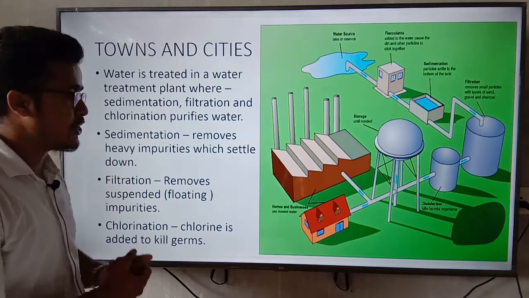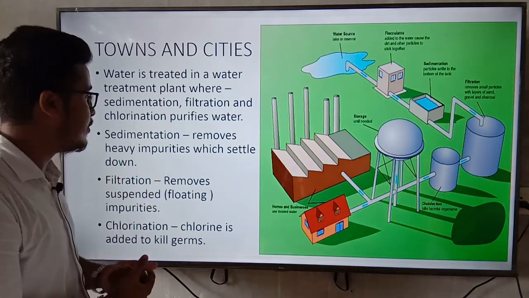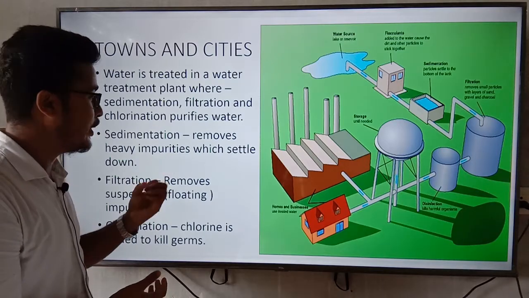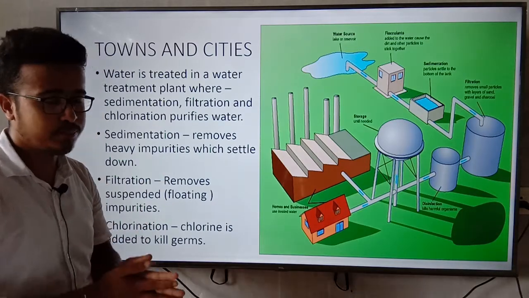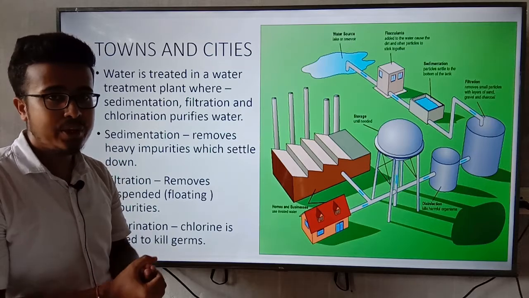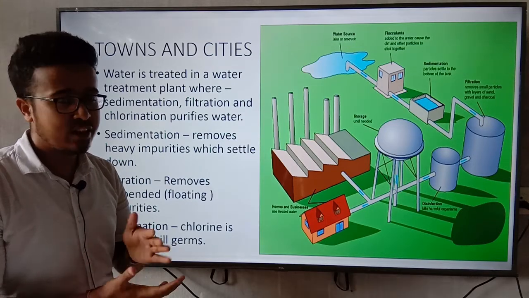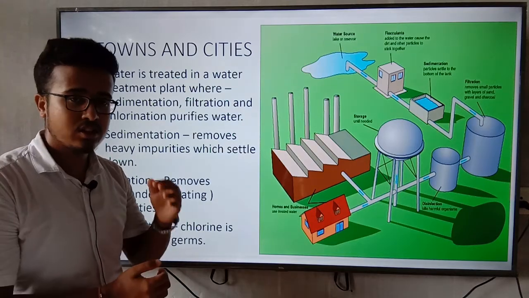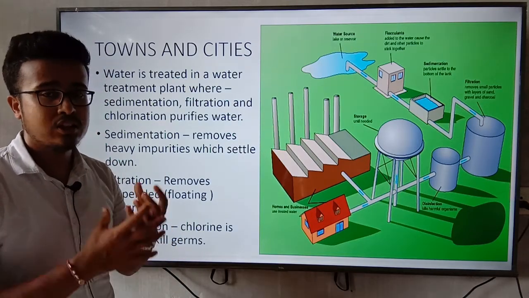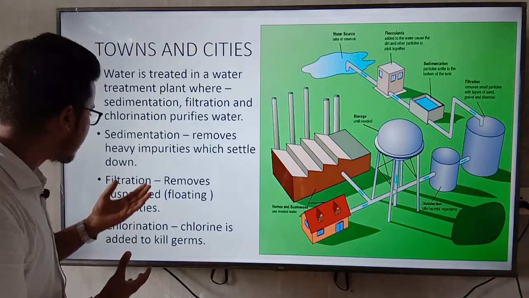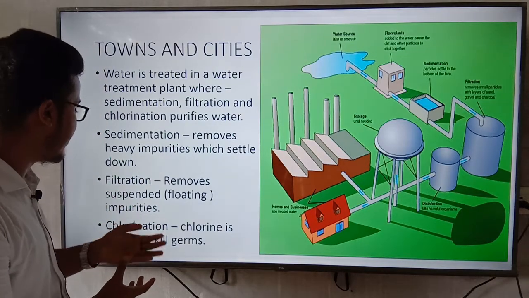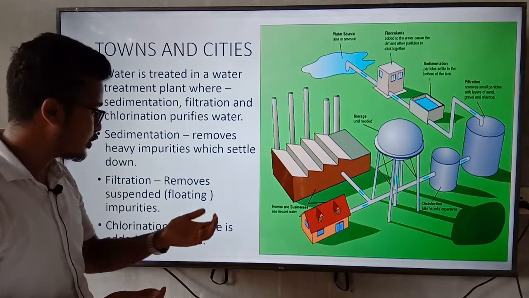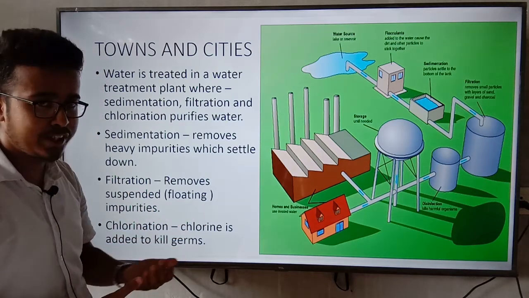Sedimentation means removing heavy impurities which settle down. In the sedimentation process the impurities settle down, and the water is poured into another tank, bucket or container. Filtration removes suspended, floating impurities.